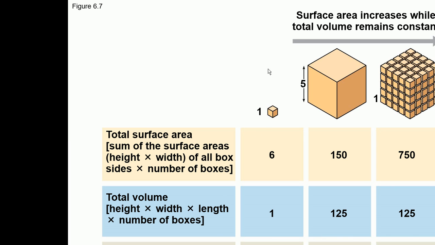Then if you take this big square, its surface area is 150 and its volume is 125. So the surface area to volume ratio becomes 1.2, which means it decreases. So it means the effective surface area decreases.